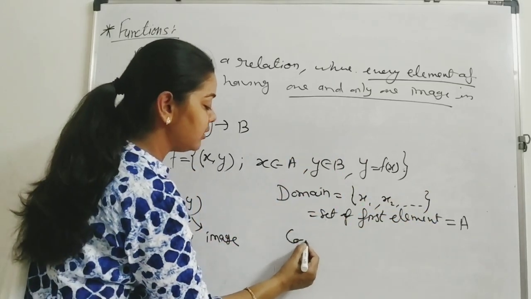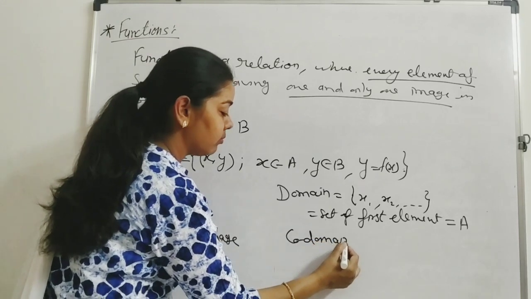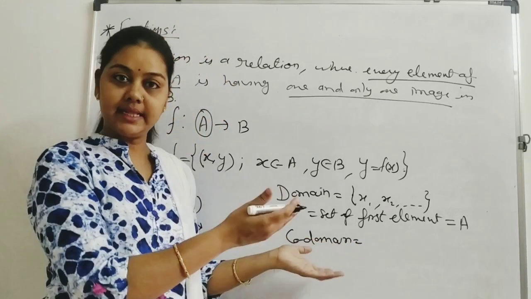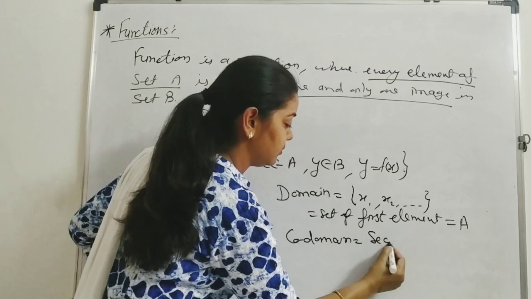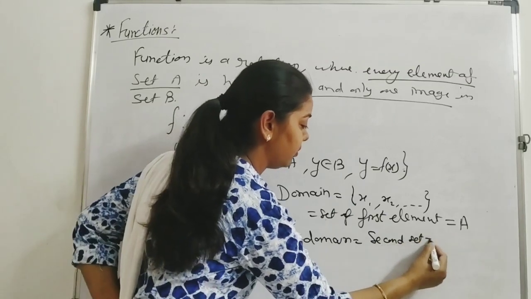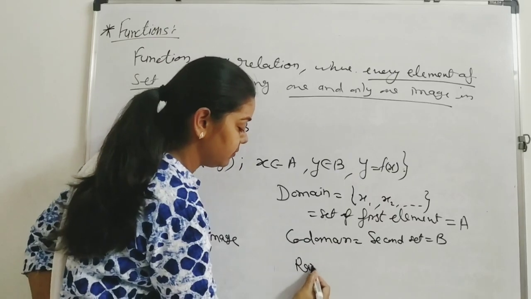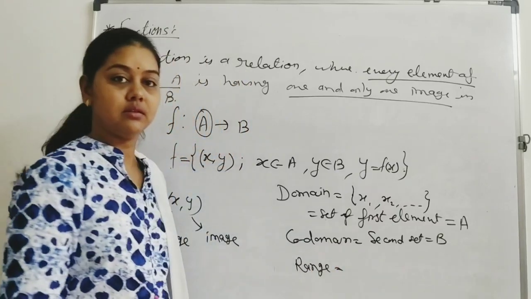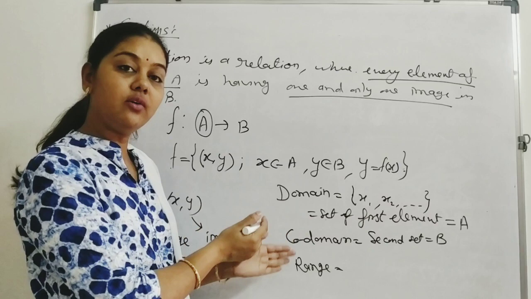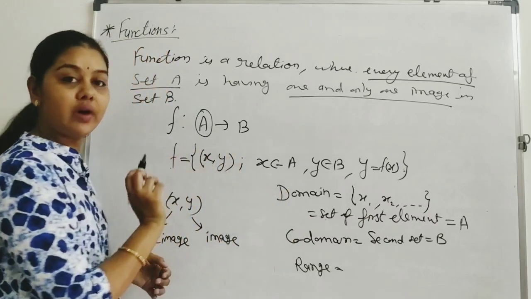And what is the codomain? You know that. The second set, that is B. Now, what is range? Range means the set of second elements, it means the y's.